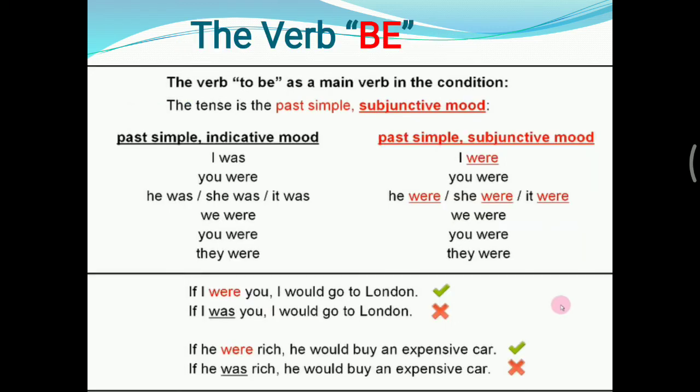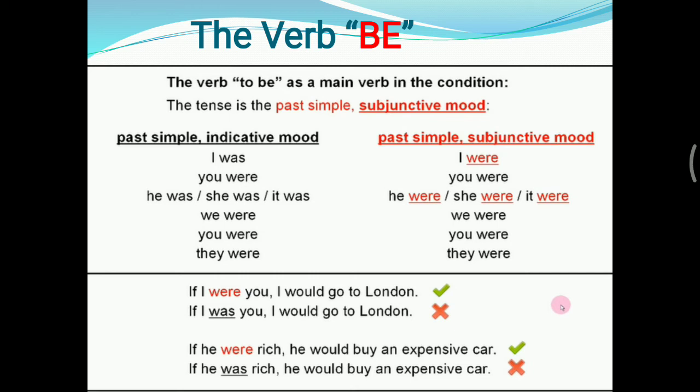Next, the verb of be in the second conditional. The verb to be as the main verb in the second conditional sentence. The sentence is the past simple of subjunctive mood. Here are the normal past forms of be, which are indicative mood: I was, you were, he was, she was, it was, we were, they were.